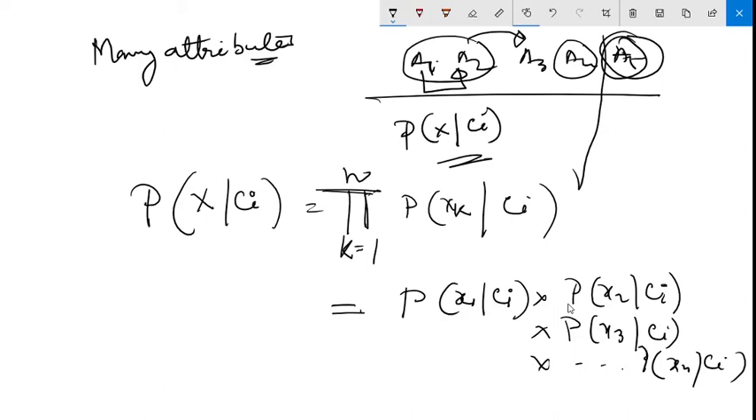We can easily estimate the probability of this. This is possible to calculate. This is possible to calculate. This is possible to calculate. This is also possible to calculate. Okay. So this is the situation. Now here is one catch.